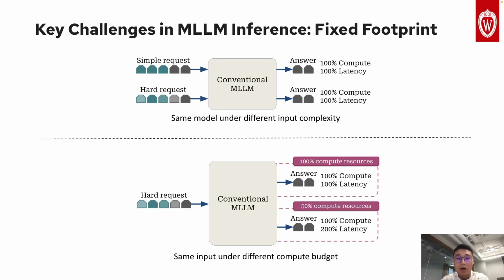Consider a scenario in the top figure. Whether you ask a simple question or a complex one, the model uses 100% compute. There is no adaptation to input complexity. The bottom figure shows the resource constraint scenario. The model cannot adapt when server resources change. When we have lower compute resources, it still runs at full compute with higher latency. The key challenge is that conventional multimodal LLMs have a fixed computational footprint. They don't adapt at runtime.